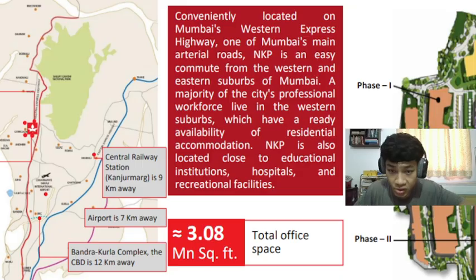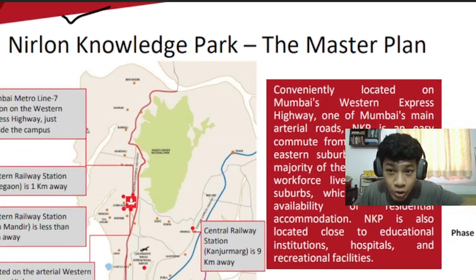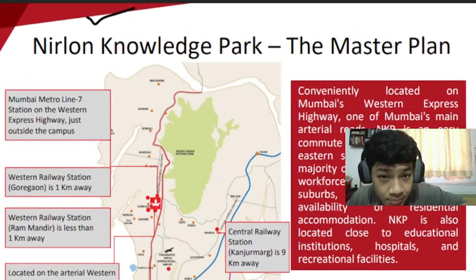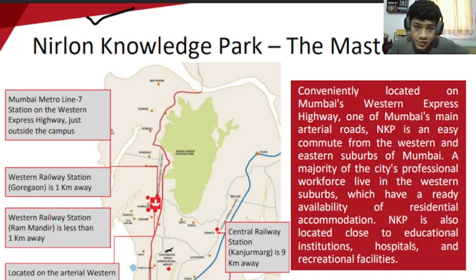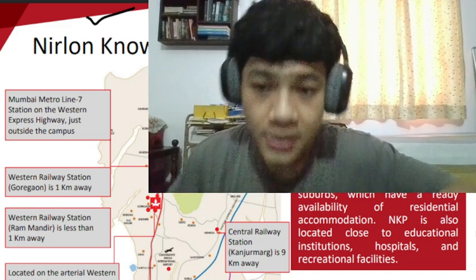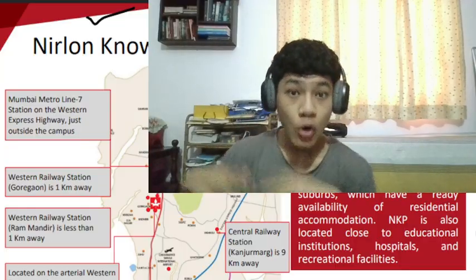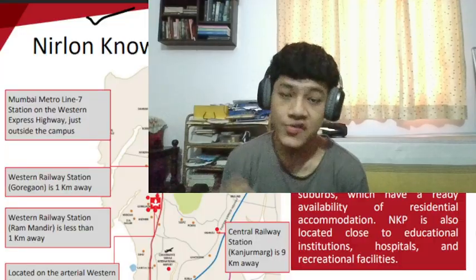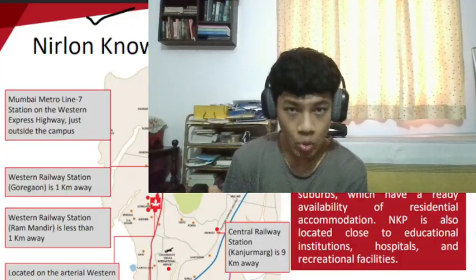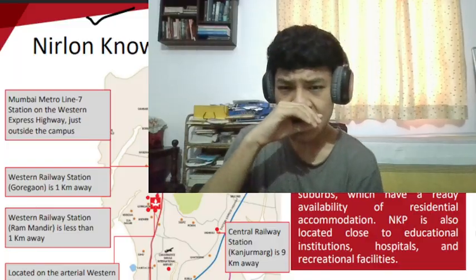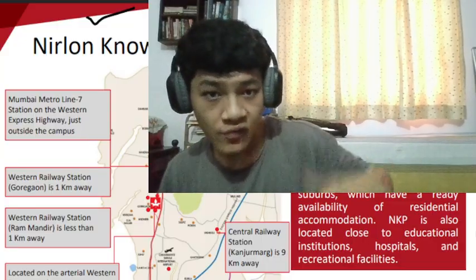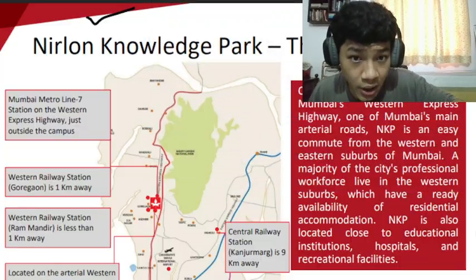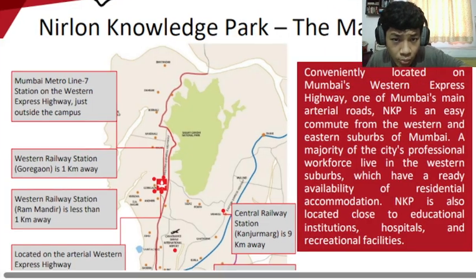Let's move on. What does the company do? This is what the company does. They own Nirlon Knowledge Park. This is a park that they built, and it's not a park where people play and all that. Not that. It's basically an industrial park. It has a lot of buildings with a lot of office space, so companies can go and rent out this place. They can buy licenses basically. So Nirlon licenses office space from Nirlon Knowledge Park to all these people. It's located in Mumbai.